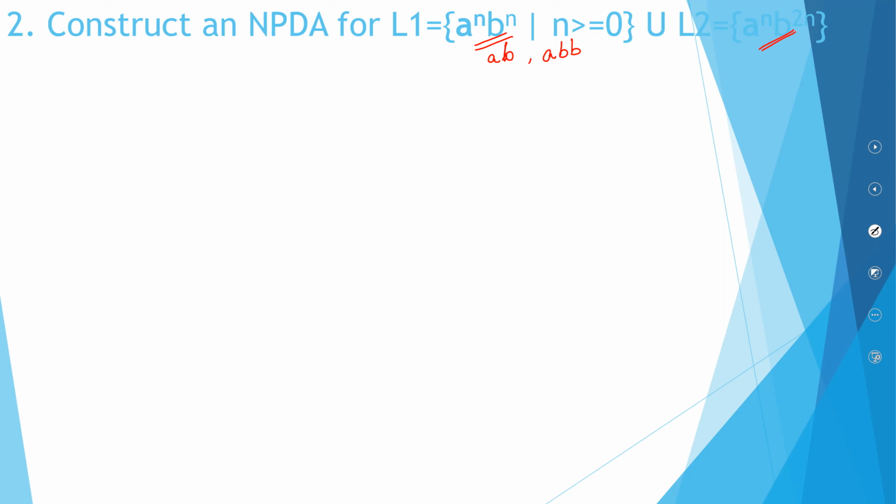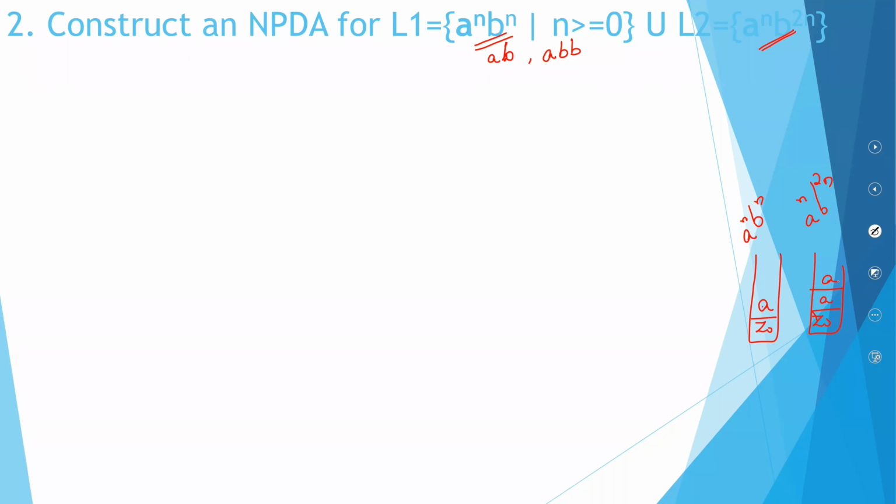So let us think in terms of the stack. When it is A raised to N, B raised to N, you just put a single A into the stack when you encounter an A. We even saw that when it is A raised to N, B raised to 2N, when you encounter an A, you will be putting double A into the stack. Then only each of your B's can be satisfied.